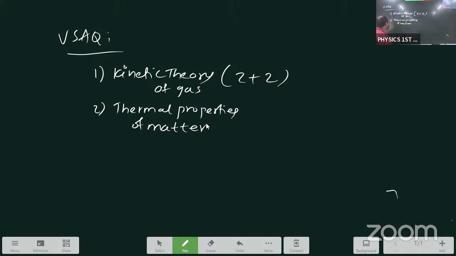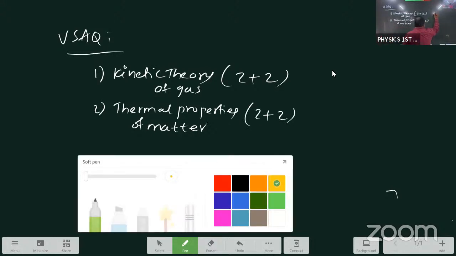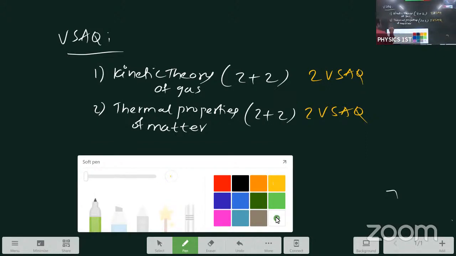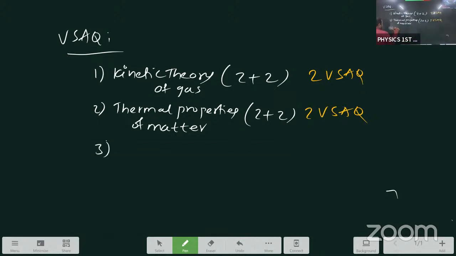From those 3 parts, kinetic theory of gas, 2 VSAQs. Thermal properties of matter, 2 VSAQs. And one more lesson, mechanical properties of fluids.